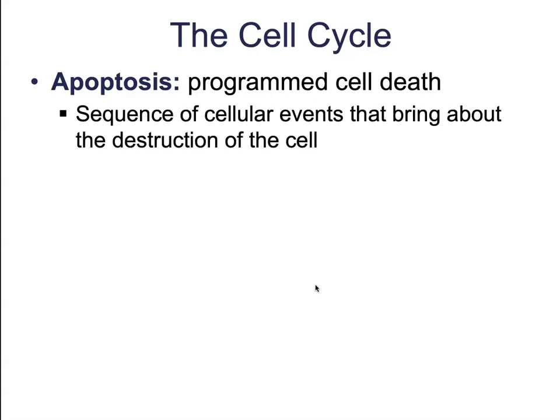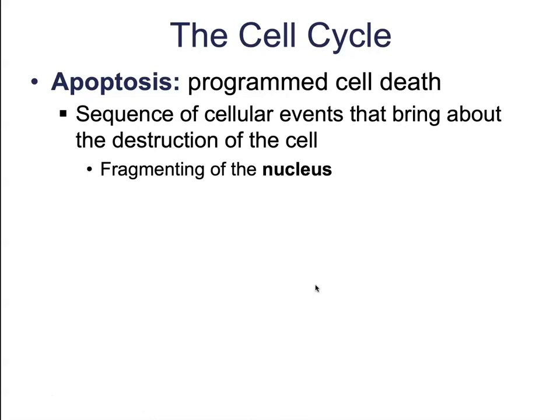Apoptosis, more specifically, what is it? It is a sequence of cellular events that bring about the destruction of the cell. This is going to be done in a very organized manner. So it starts off with a fragmenting of the nucleus.